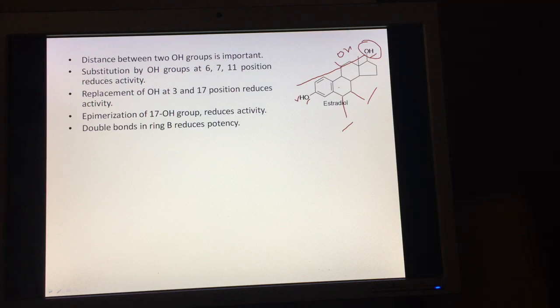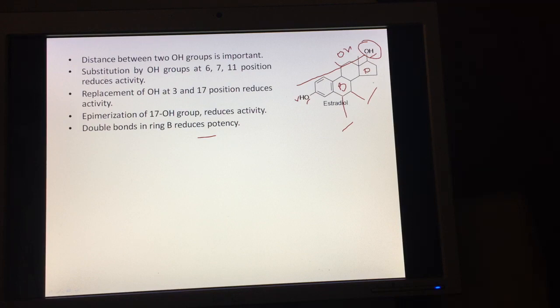Introduction of a double bond, this is ring B. Introduction of a double bond in this ring reduces the potency of the compound. Likewise, this is ring D.